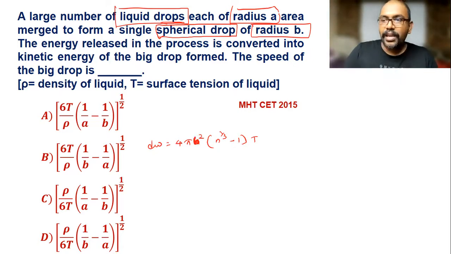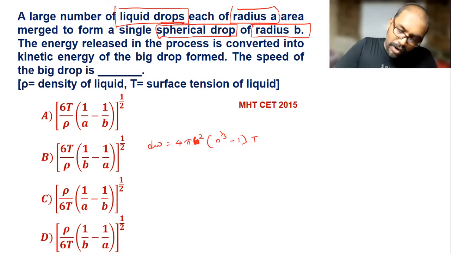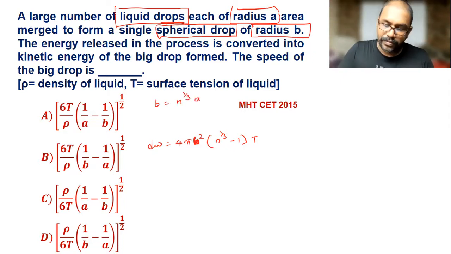Now we equate the volume of droplets and the volume of the drop, and we come to the conclusion that the radius of the drop is equal to n raised to 1 by 3 into the radius of the droplets.